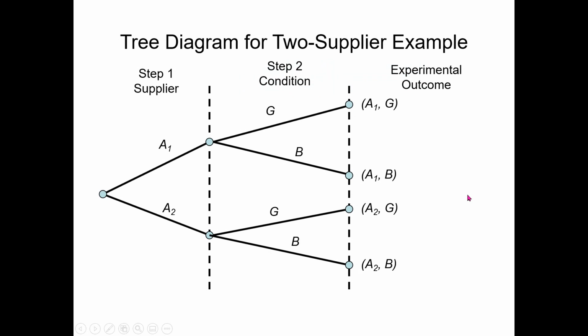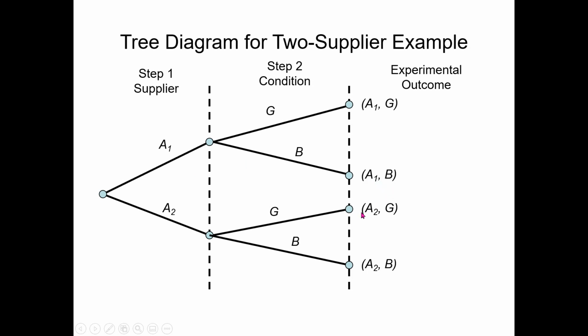So this is a typical structure of the tree diagram that we did in the previous example as well. We have two layers in this particular example, that is, either we choose supplier 1 or supplier 2. Then the part could be good or bad. Similarly, even if we order from supplier 2, it could be good or bad. So the first branch is A1G, which means a good part given that it was ordered from supplier 1. The second branch is a bad part given that it was ordered from supplier 1.